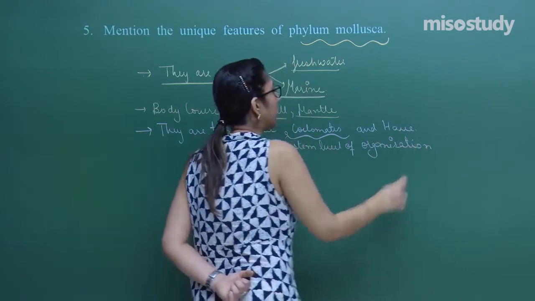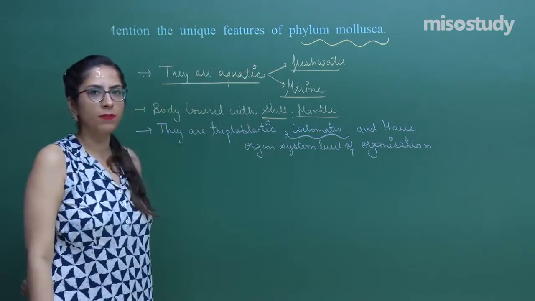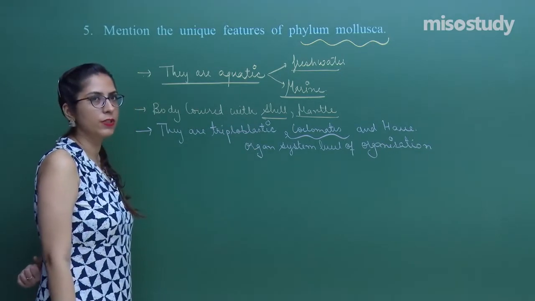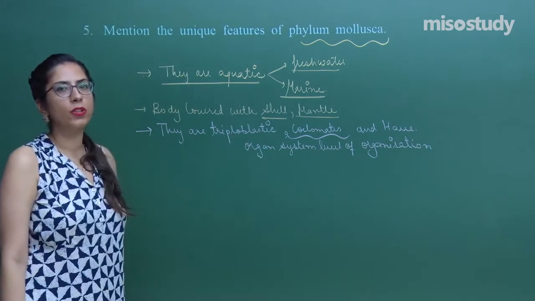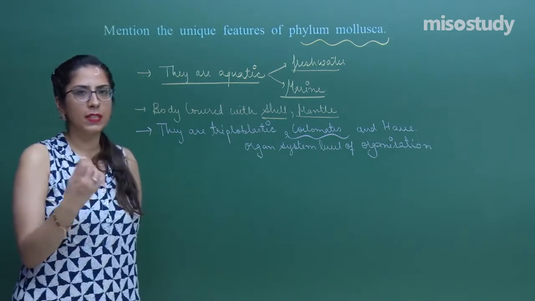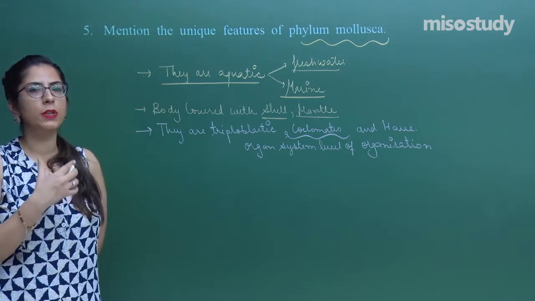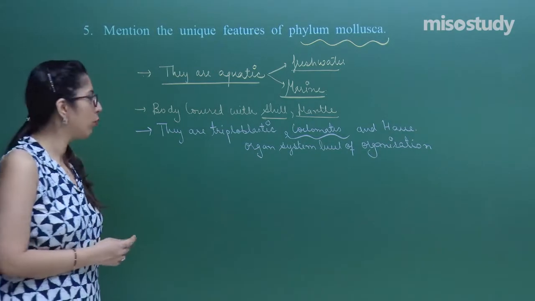Different organs are there, distinct for specific functions; that is called organ system level of organization. Now let's talk about their body. When we see the body of these organisms, we can see the body is divisible into head, visceral mass and foot.